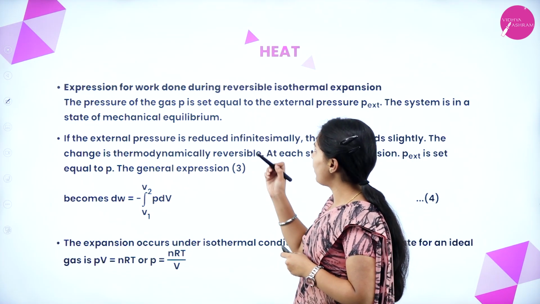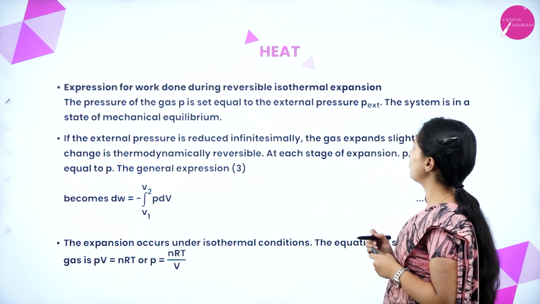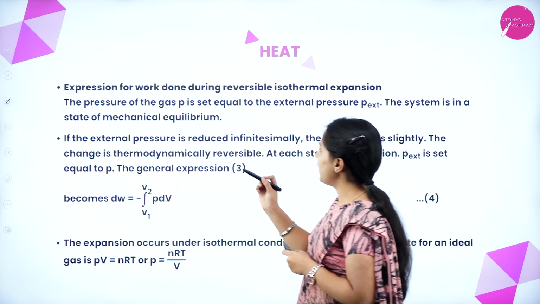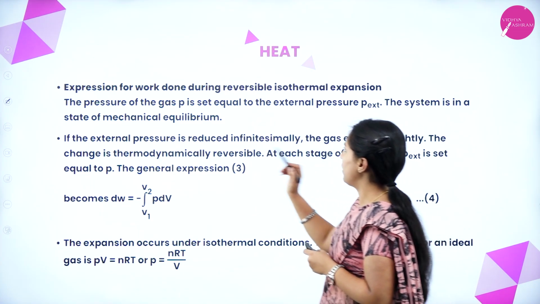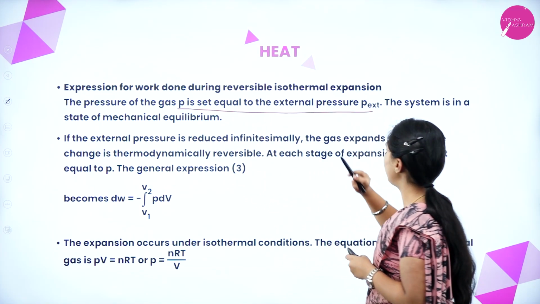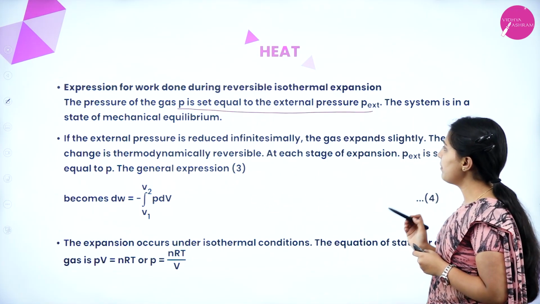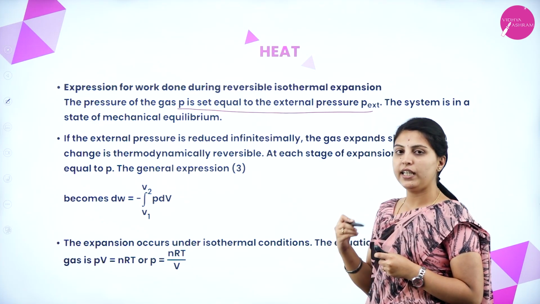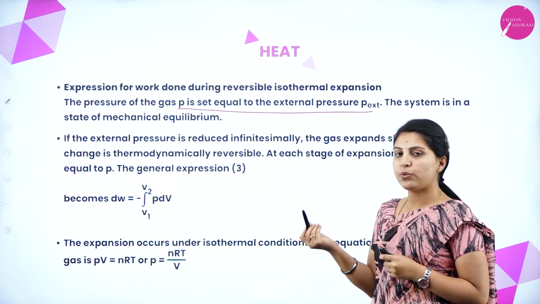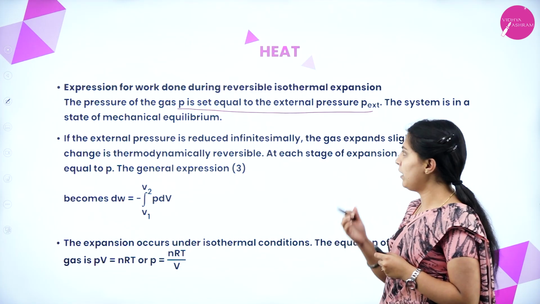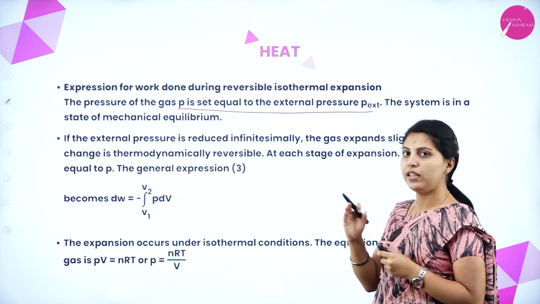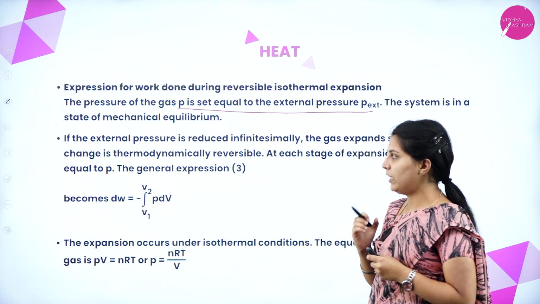Next, the expression for work done during reversible isothermal expansion. The pressure of the gas P is set equal to the external pressure P external. Okay. The pressure of the gas will be equal to P external. The system is in a state of mechanical equilibrium. In the previous one, P external was greater than P internal, but here P external and P internal are in equal mechanical equilibrium.